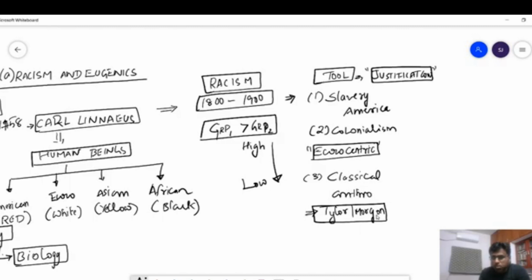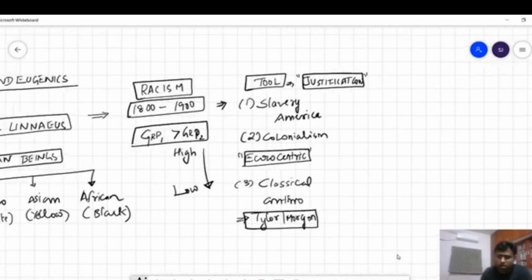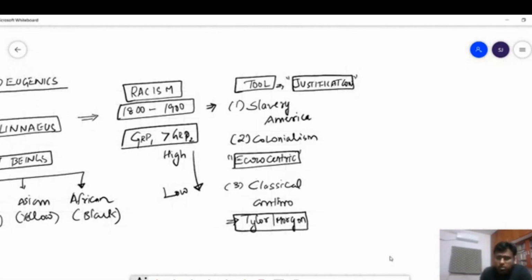But you should see that all this is bordering around something called racism, and hence this consequence was out of this concept called racism. But how is this in any way connected to something called eugenics? Because that is the question.